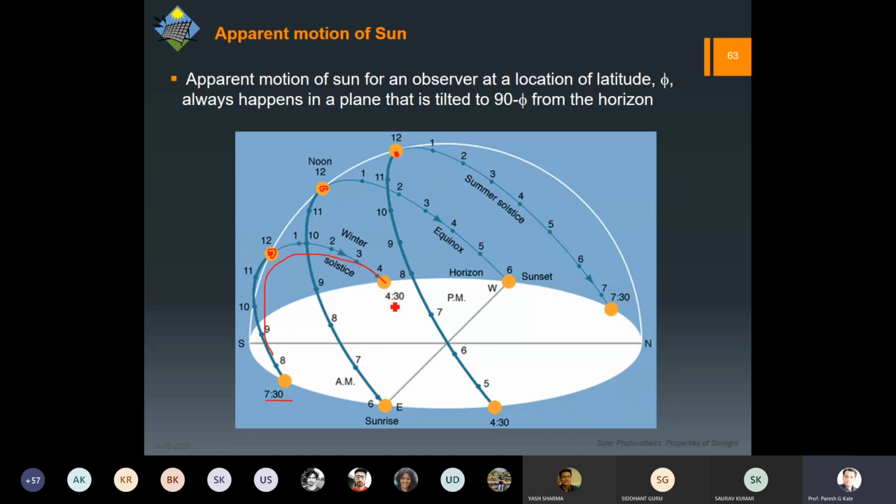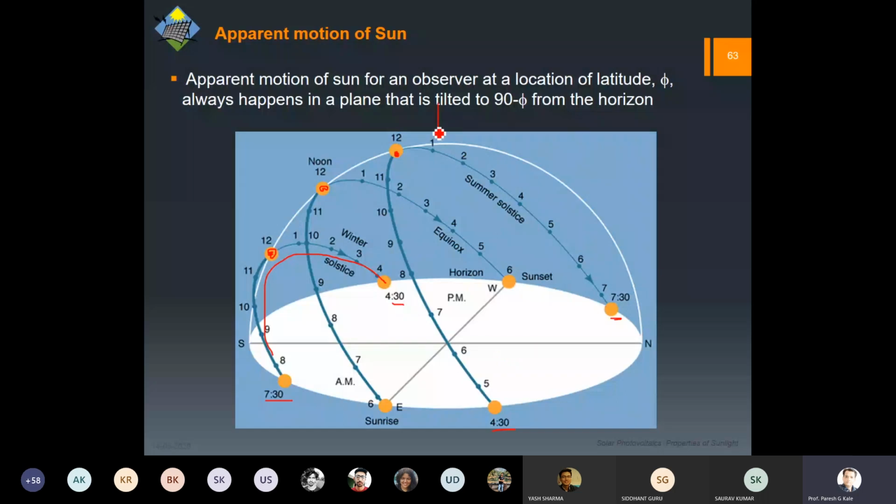That's why it is 7:30 to 4:30, whereas on the summer solstice the days will be longer. So sunrise will be at 4:30 and the sunset might be around 7:30. Not sunset, but moreover the light would be available at that time. So sunset is at 7:30, and light can be available even more than that. So these are the planes that I am talking about, and the angle it is making is 90 minus phi.